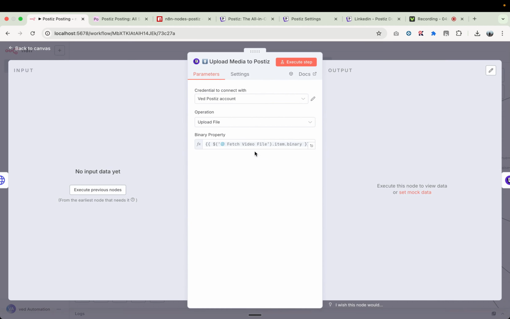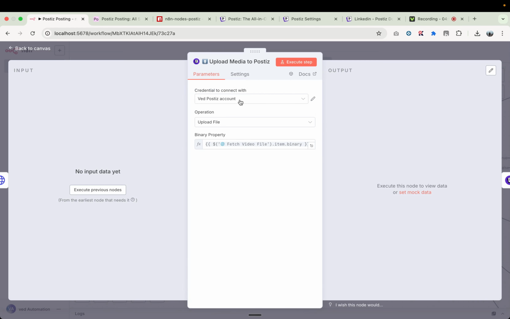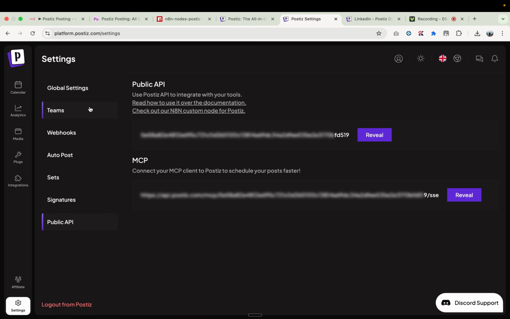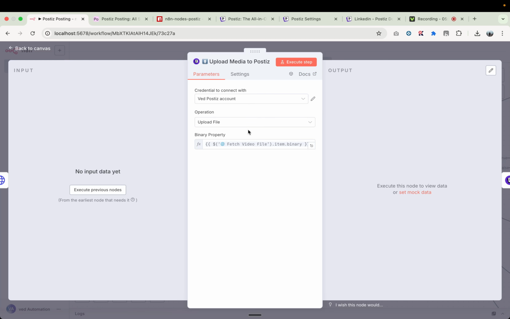If you look at this node here, this is the file, and we just need to upload it to our Postiz account. So here you can simply create new credentials, and here you need to put your API key. All you need to do is go to your Postiz account, we are already here, click on settings, click on public API reveal, and copy the key here, paste it here and save it, right? That's how you can connect your Postiz account with n8n. I already have my account, but in your case you need to do this.